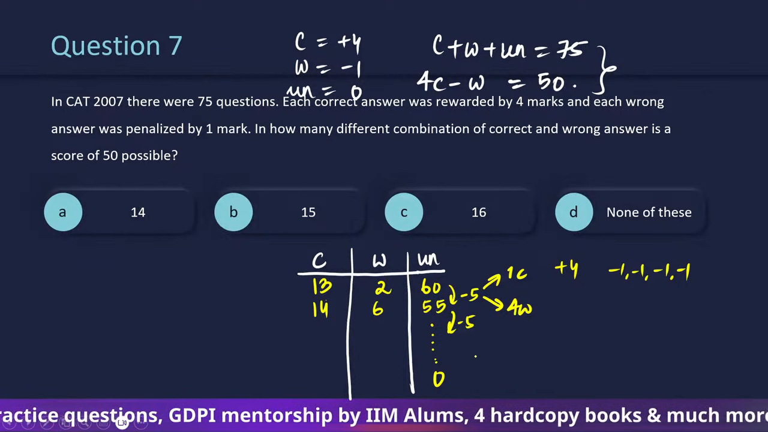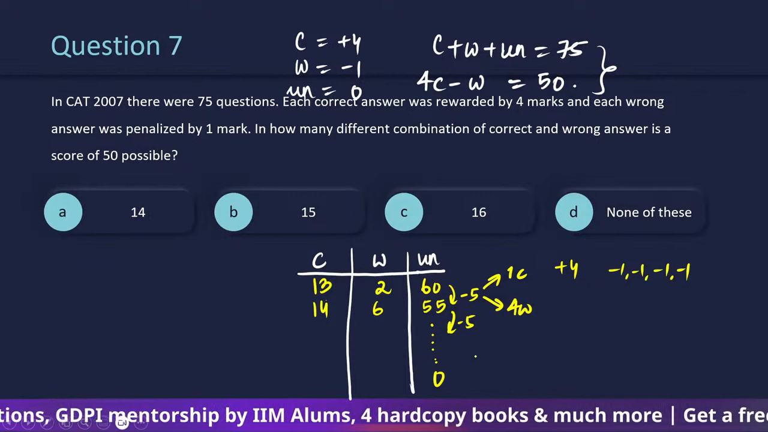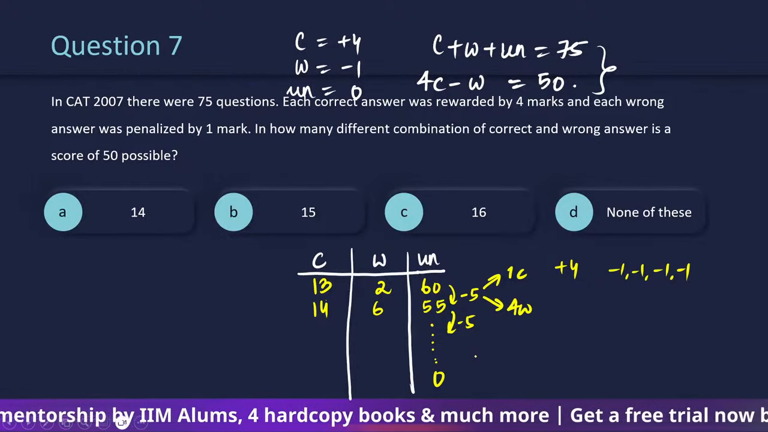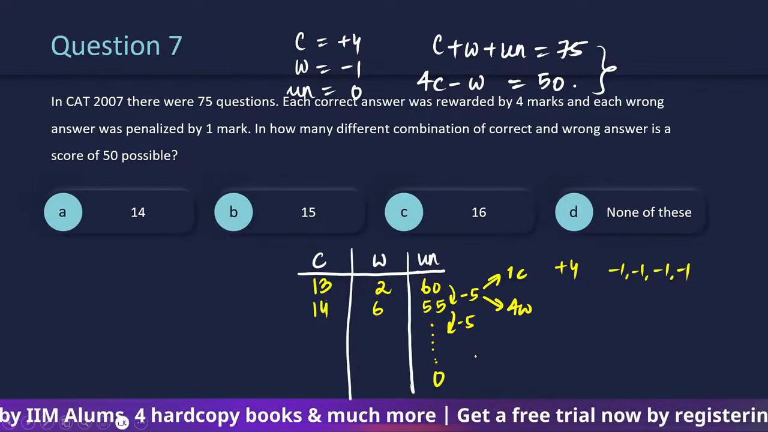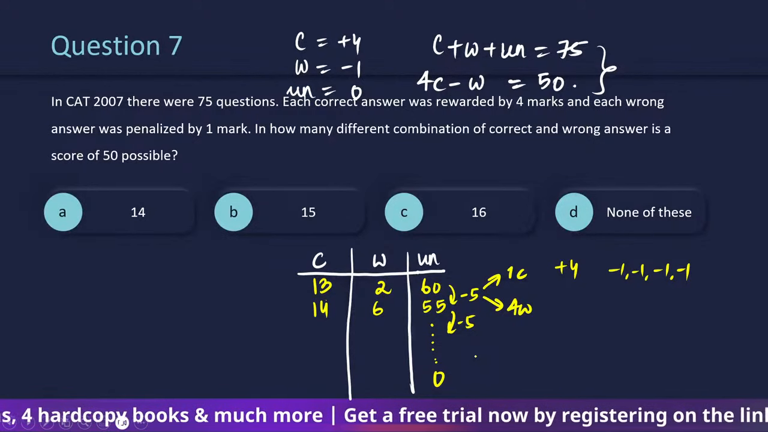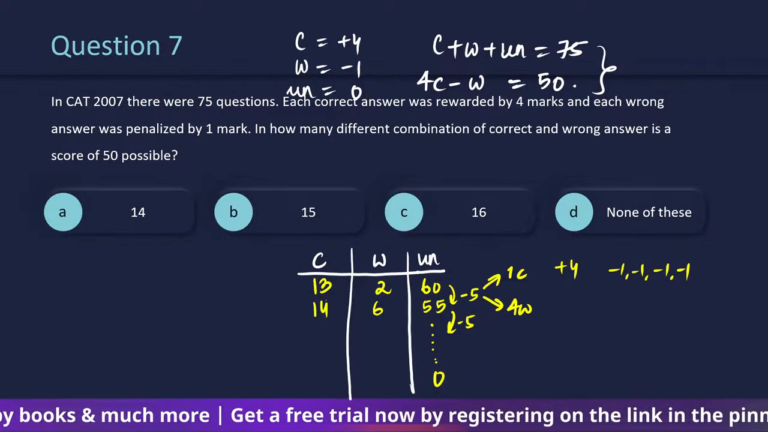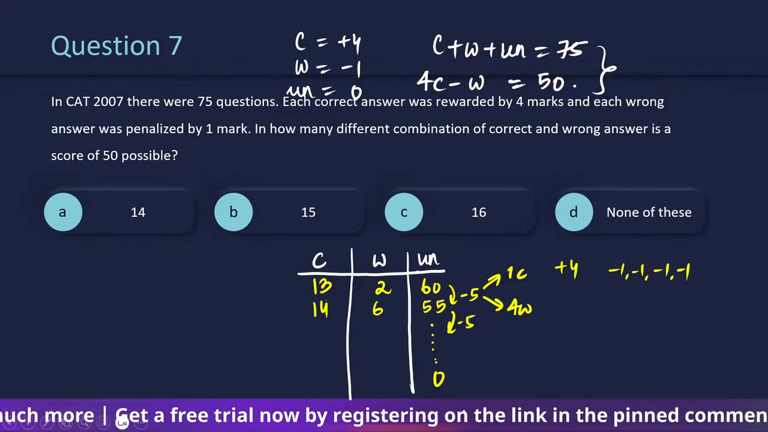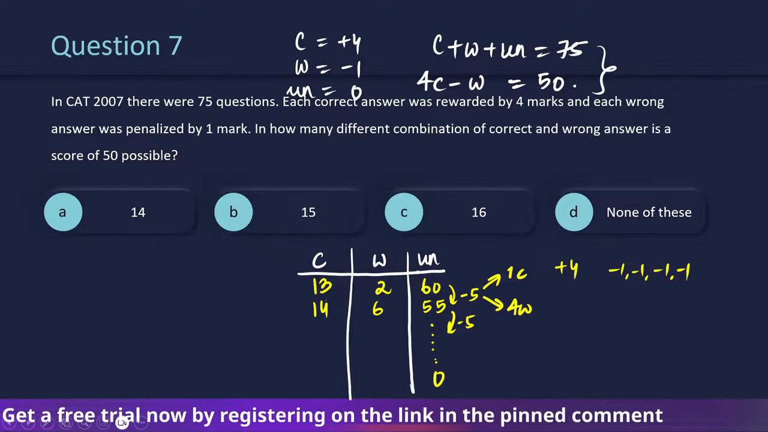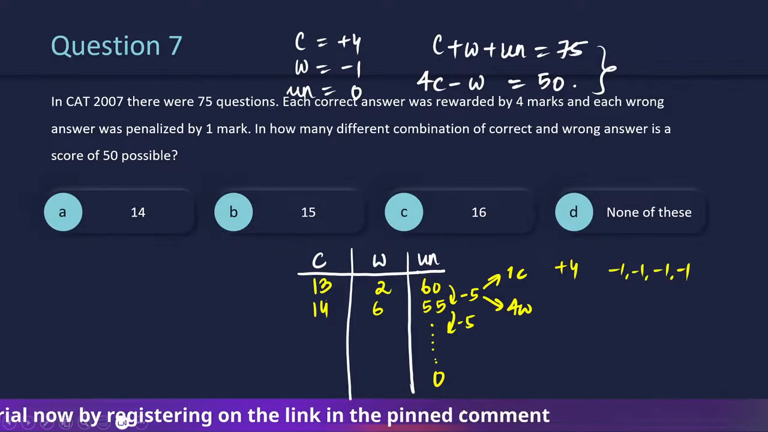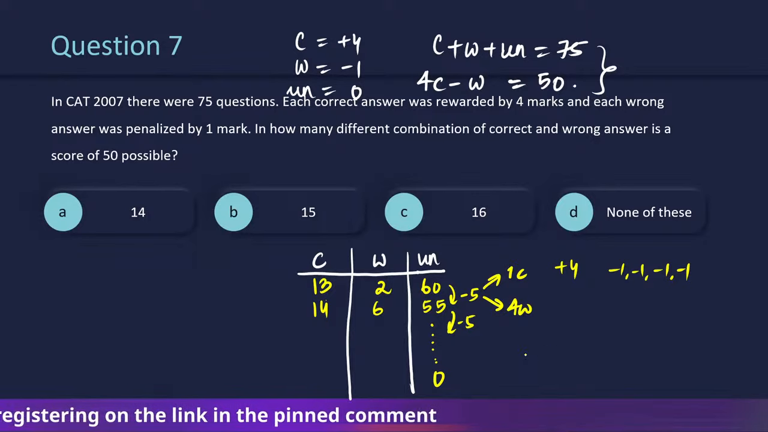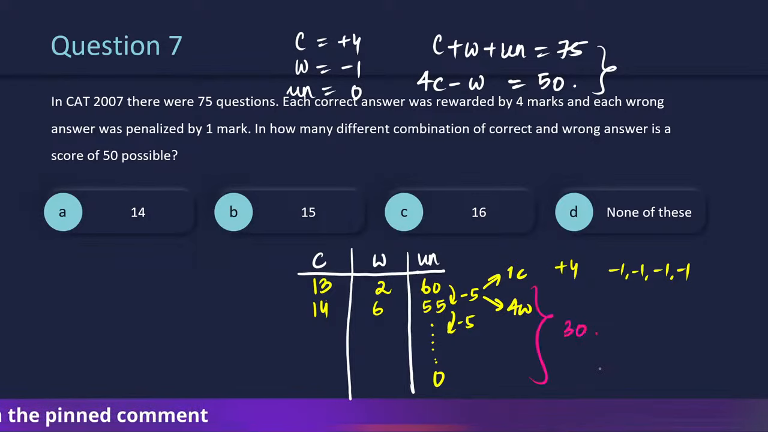I don't want to look into C and W because they are increasing. I don't know to what extent we need to stop them. But unattempted is decreasing and we can't have less than 0. So if you are at 60 and you keep on decreasing it by 5, 5, 5, there will be a total of 12 decreases possible, which means you will have a total of 13 values. I hope you guys understand this process. Sorry, 13, not 30.